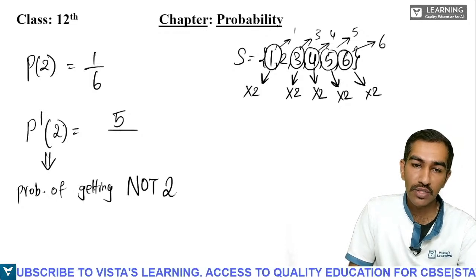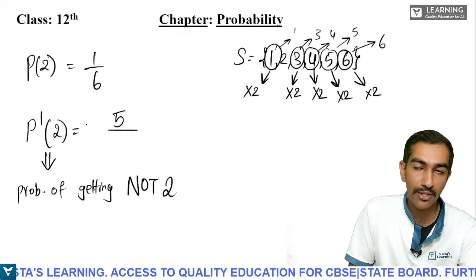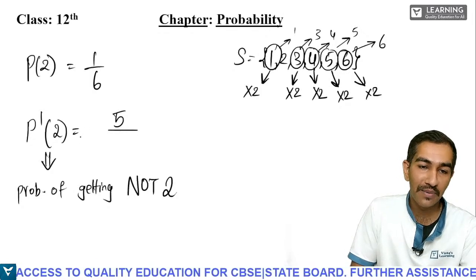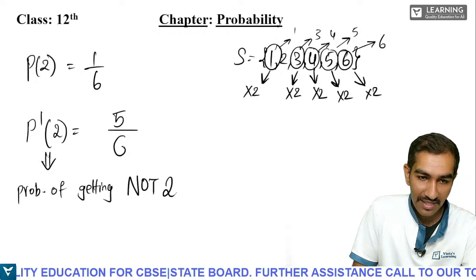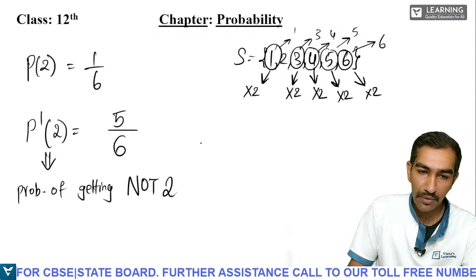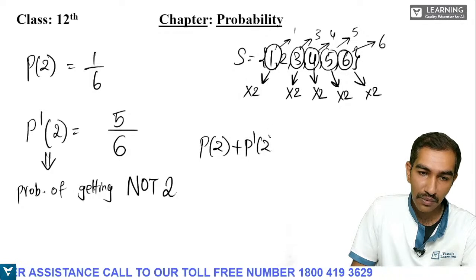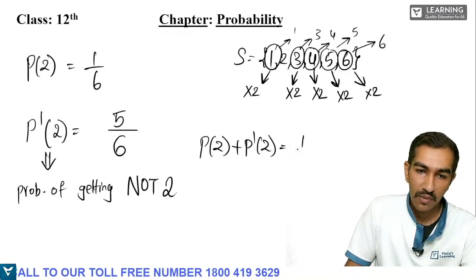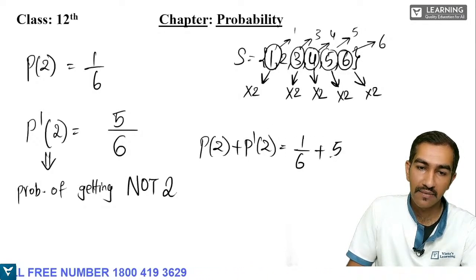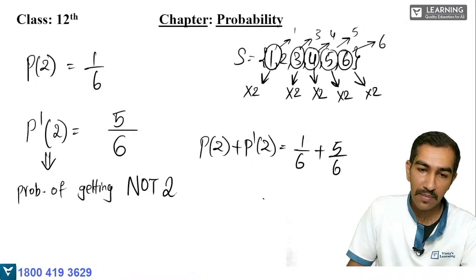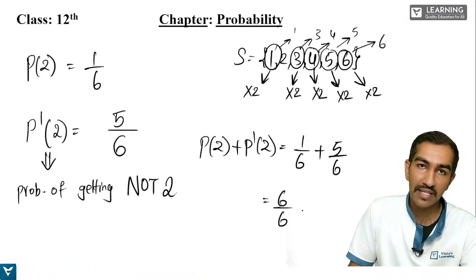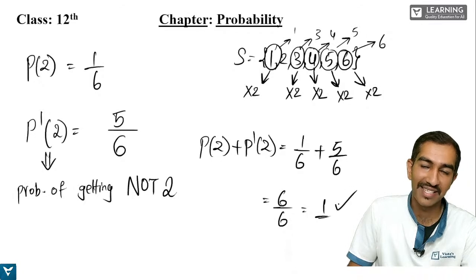So how many not 2s are there? There are 5 not 2s, as you can see on the screen. And what is the total number of outcomes here? The total number of outcomes is 6. Now add them both, students. So P of 2 plus P dash of 2 will be equal to how much? 1 by 6 plus 5 by 6. So what is 1 by 6 plus 5 by 6? 6 by 6, which is equal to 1.